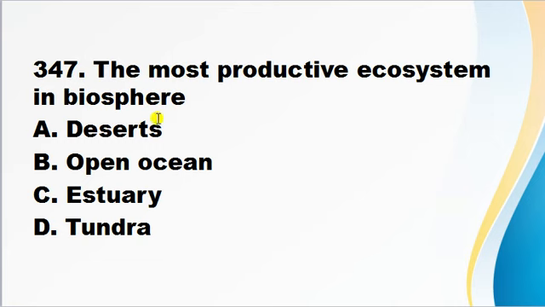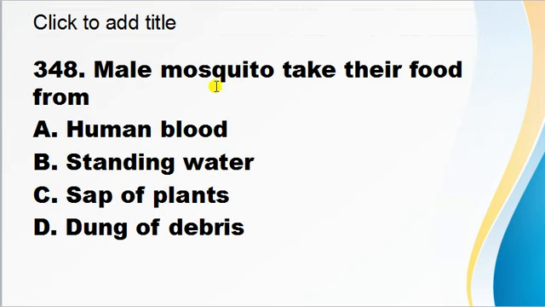The most productive ecosystem in biosphere: A. desert, B. open ocean, C. estuary, D. tundra. The most productive ecosystem in biosphere is estuaries. Estuary is the large part of the river at the place where it joins the sea. So correct answer is C.